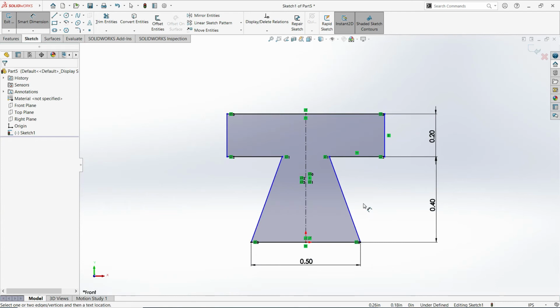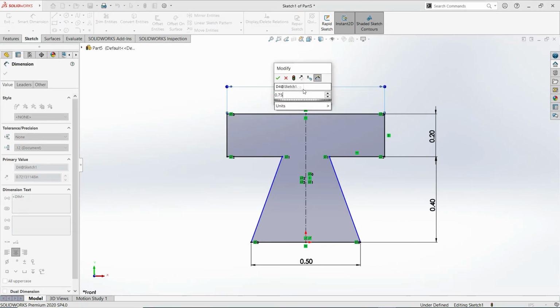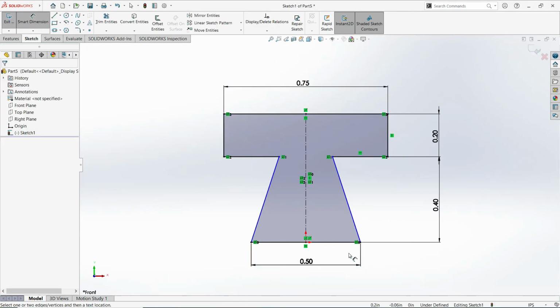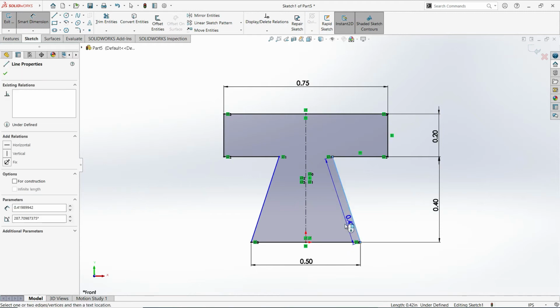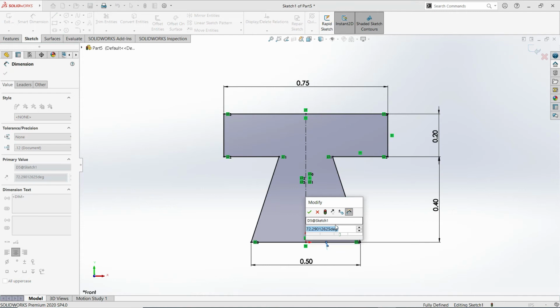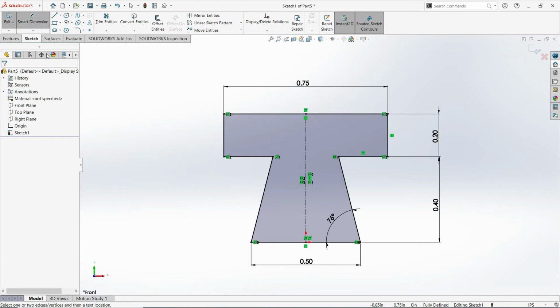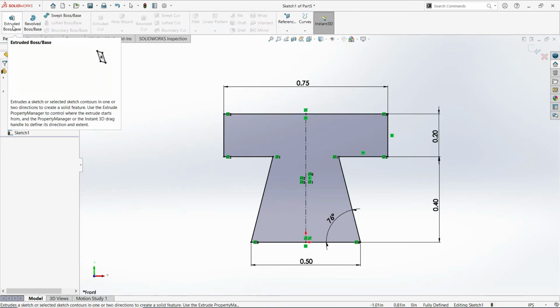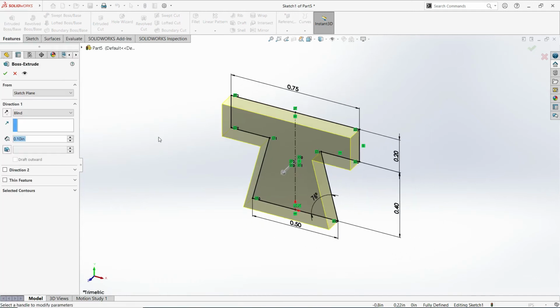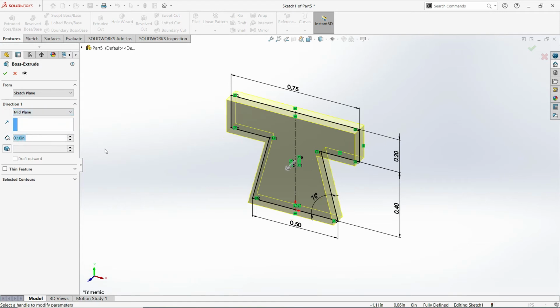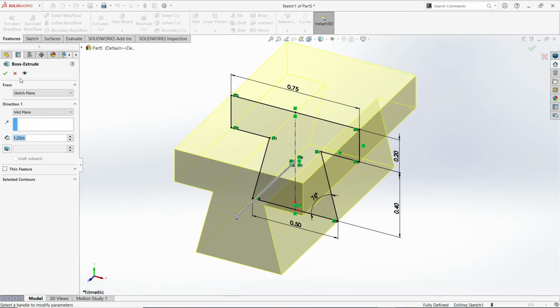Now I will be providing the measurement of this top at 0.75 inches, and then the angle here, I'll just select this slant line and the horizontal line and project a 76-degree measurement. Okay, so the sketch is fully defined. I'll add thickness using this extruded boss base feature. The blind condition, I will change that to mid plane, and the thickness is let's say 1.25. Enter. Okay, and then click the OK button.